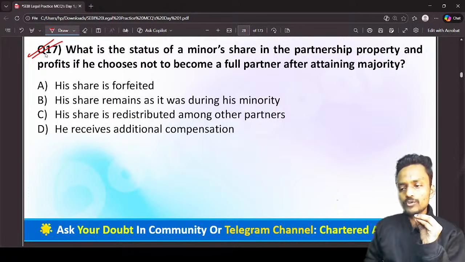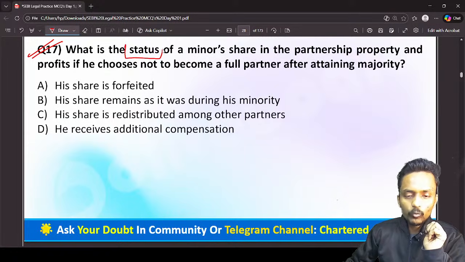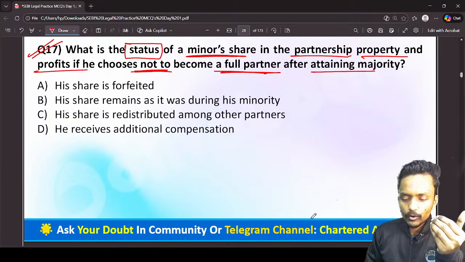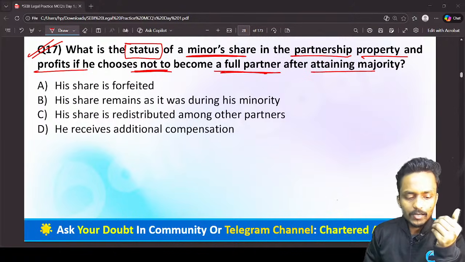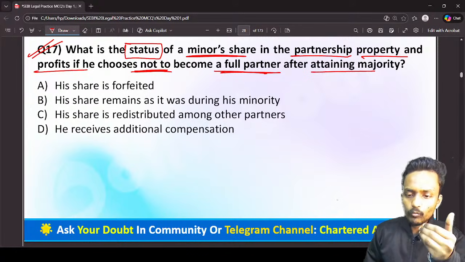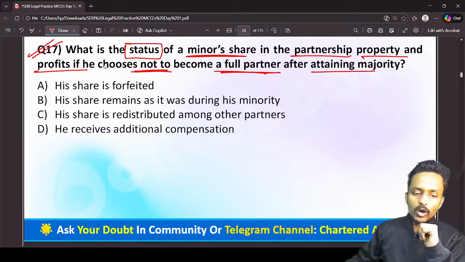Now we move on to question number 17. Question number 17 is talking about what is the status of the minor's share in the partnership property and profit if he chooses not to become a full partner after attaining majority. Let's suppose one of the partners has taken a decision that yes, I do not want to become a partner in this partnership firm after attaining majority. Now what exactly is the status of his minor share in the partnership property?